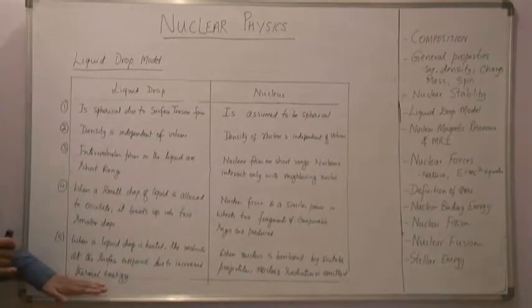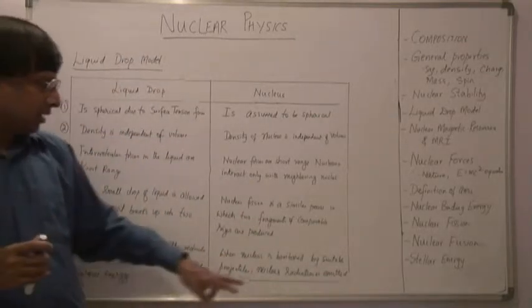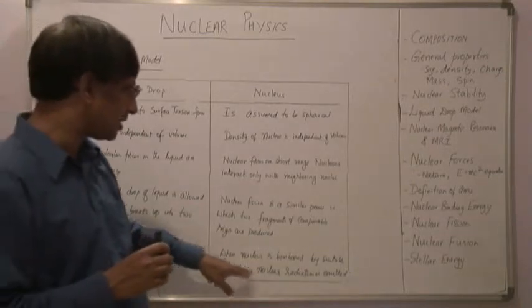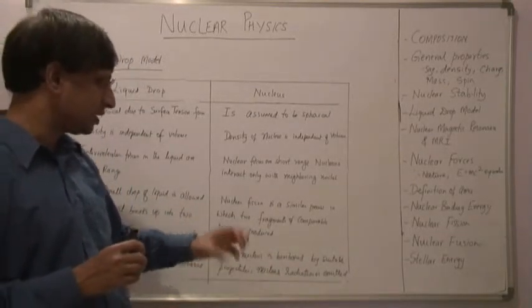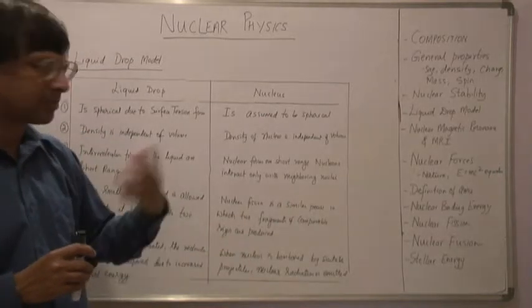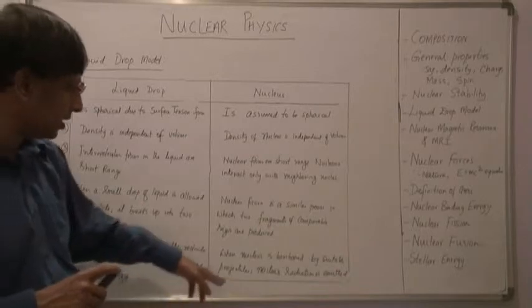Here we are supplying the energy by bombarding it with suitable projectiles, and the nuclear radiation emitted is something we'll discuss subsequently when we talk about the phenomenon of radioactivity.